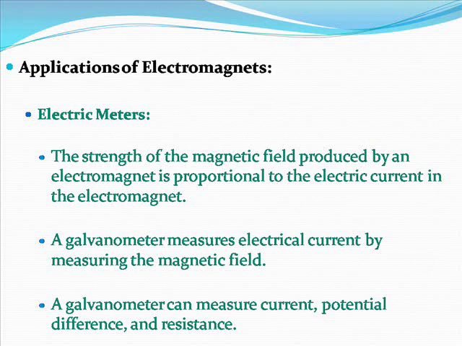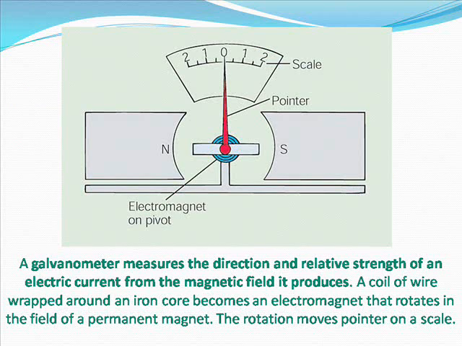Applications of electromagnets, electric meters. The strength of the magnetic field produced by an electromagnet is proportional to the electric current in the electromagnet. A galvanometer measures electrical current by measuring the magnetic field. A galvanometer can measure current, potential difference, and resistance. A galvanometer measures the direction and relative strength of an electric current from the magnetic field it produces.